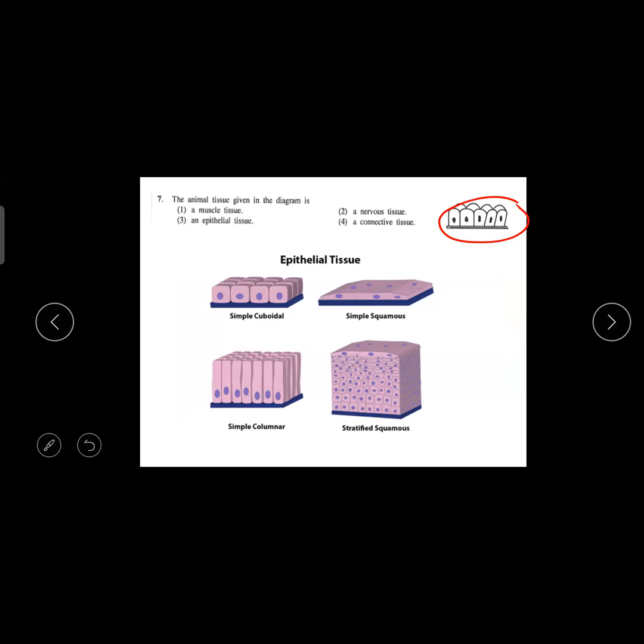Basement membrane. For a house, when you are building a house, what do you put first? The basement. Like that, epithelial cells have a special basement membrane. So that is the one and only point where you can capture which tissue this is. So the answer is epithelial tissue. Third one.